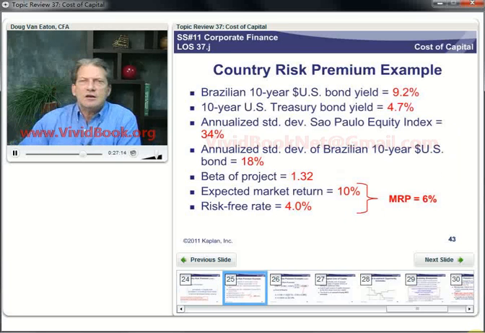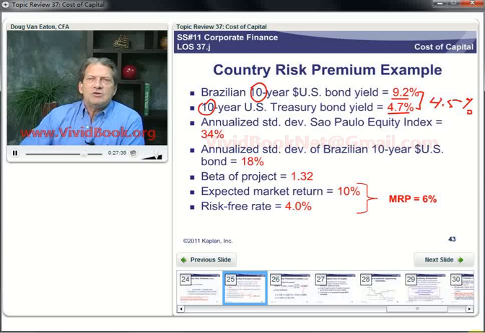We'll take a look at an example just so you understand how we're using this. We've got a Brazilian 10-year US dollar bond that yields 9.2 and a 10-year US Treasury bond that yields 4.7. We'll match up the maturities here, and here's our yield spread, right? What is that? 4.5%, I guess.